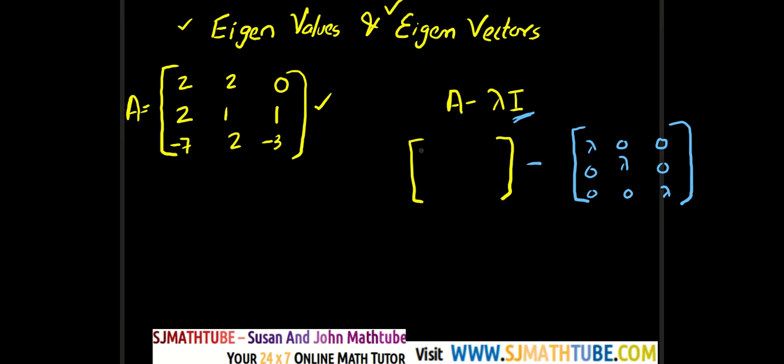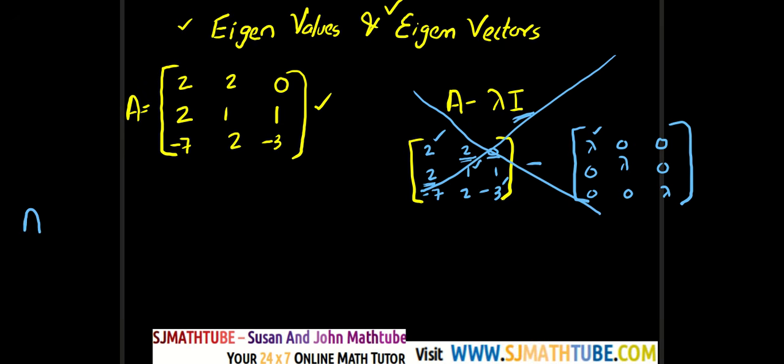Okay, now we have to perform subtraction. So I'll fill this in: 2 2 0, 2 1 1, minus 7 2 minus 3. And when you subtract, you will notice that the first element becomes 2 minus lambda. But there will be no change for the second one, the third one, and the first element in the second row. But this will change. And finally, this will also change. So what I'm trying to do is write A minus lambda I in a single step.